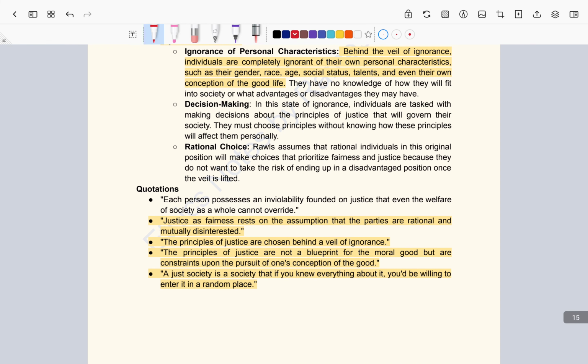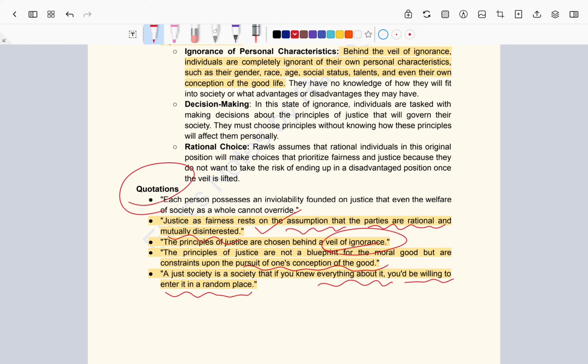Let's look into the quotations given by John Rawls. Justice as fairness rests upon the assumption that parties are rational and mutually disinterested. If many people are disinterested and they make the policy for a particular society, then that society will have justice. The principles of justice are chosen behind the veil of ignorance. The moment you see the veil of ignorance, you should understand that this is a concept given by John Rawls. The principles of justice are not a blueprint for the moral good, but a constraint upon the pursuit of one's conception of good. Next, the last quotation: a just society is a society that, if you know everything about it, you would be willing to enter at a random place.